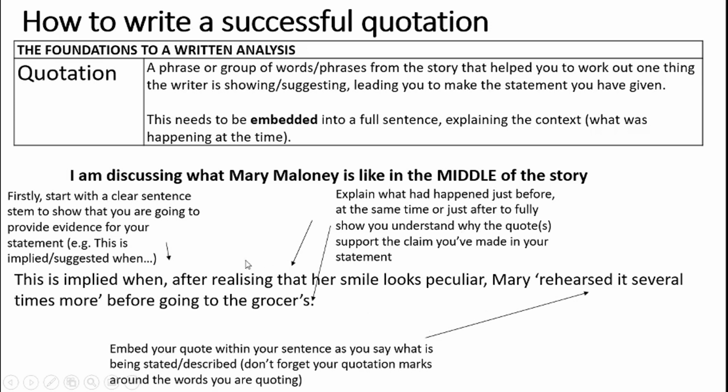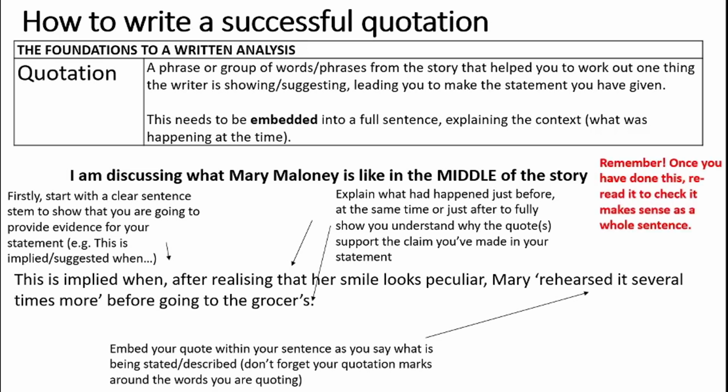One thing I will point out is you'll see here I put after realizing that her smile looks peculiar. Now, in the story, she's actually talking about her smile and the way she's talking and the look on her face, but that's quite a lot to put in a sentence. So I've just summarized it using a small part of why she's doing it, and that's absolutely fine. Let's break it down into those smaller parts. As always, remember to read your sentence to make sure it makes sense.